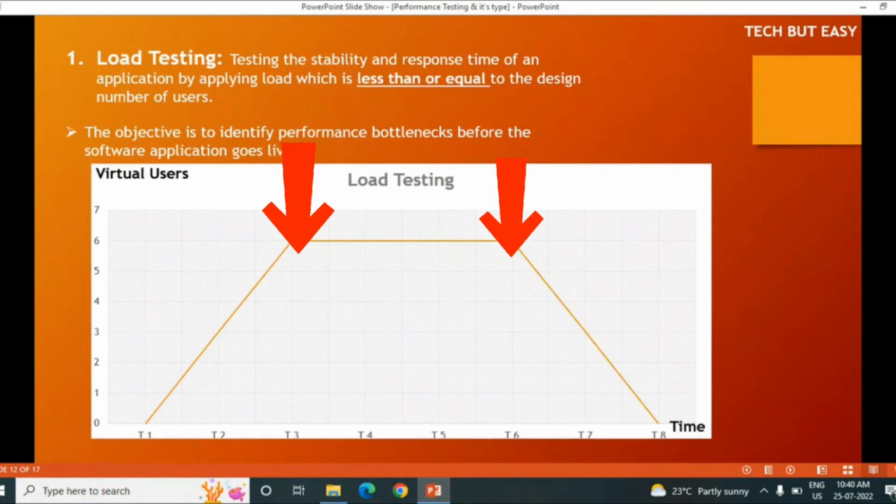In this 1 hour duration, we check what the response time and stability of my application will be. This is called load testing. In load testing, according to the customer requirement, if the customer requirement is that a maximum of 100 users will come to my application, then we apply a maximum of 100 users, or we can apply less than that as well, and check the response time and stability of the application.